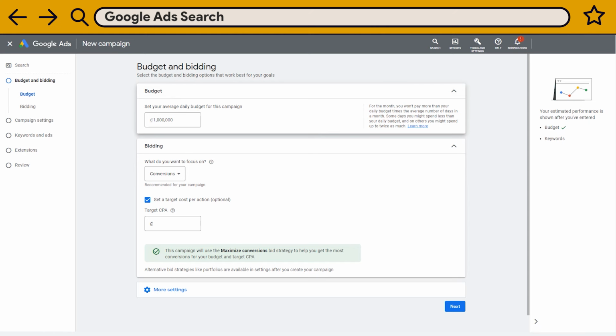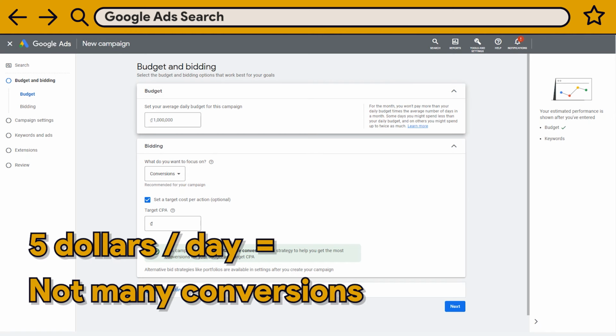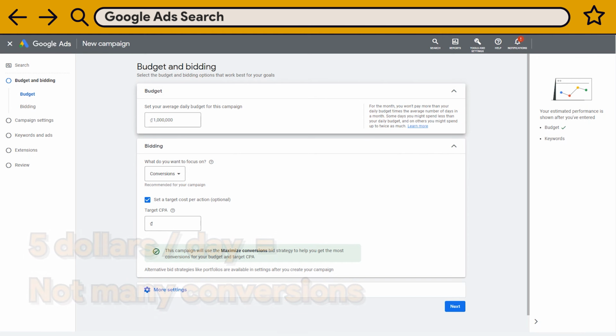Technically, there is no minimum daily spending to launch Google Ads. If you want to spend $5 a day, it is up to you. Now, with $5 a day, do not expect many conversions, whatever your industry. Note that the tool gives you a daily average for your country based on the other advertisers' data. Check this information and be smart when you input your daily budget.